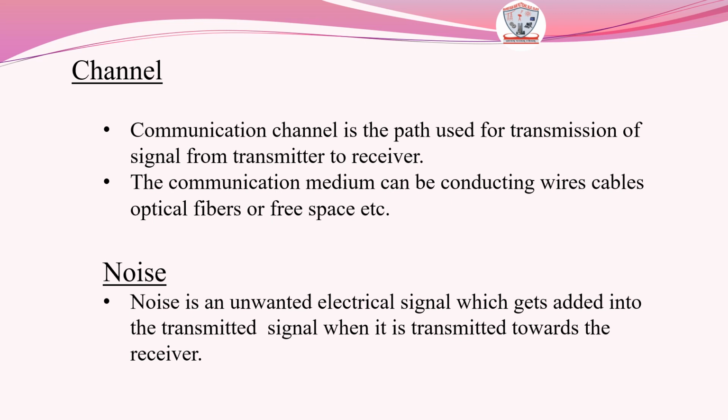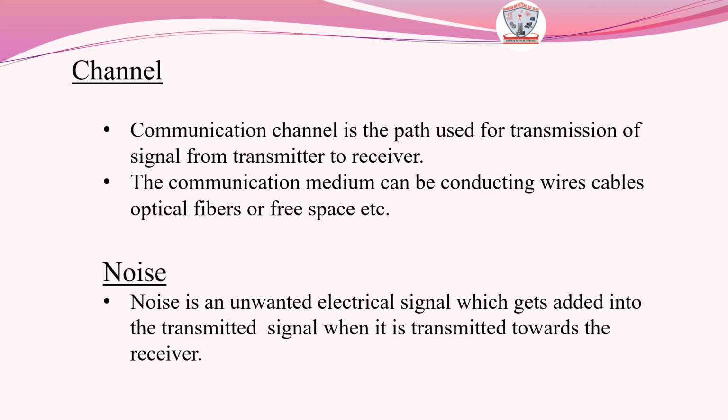Next is channel. The communication channel is the path used for transmission of a signal from transmitter to receiver. That is, channel is a medium of propagation of the electrical message or information which is transferred between two parties. When there is a conversation between two persons in a room, in that case air acts as a medium which carries the information. And when there is a conversation between two persons on a mobile phone, the channel is coaxial cable or a fiber optic cable.